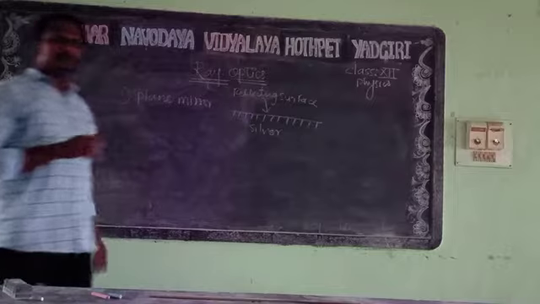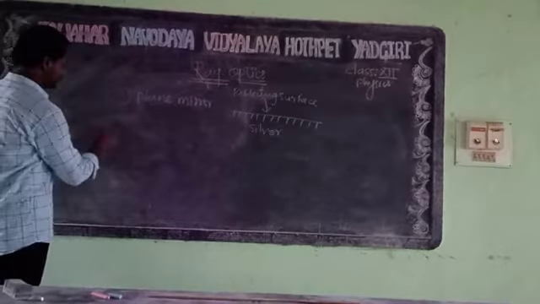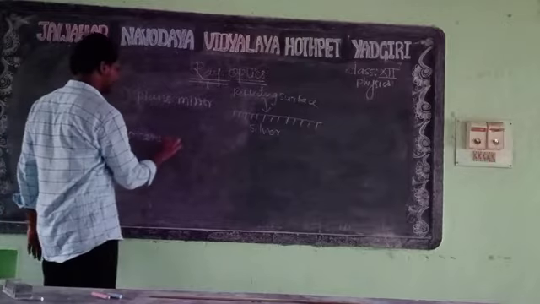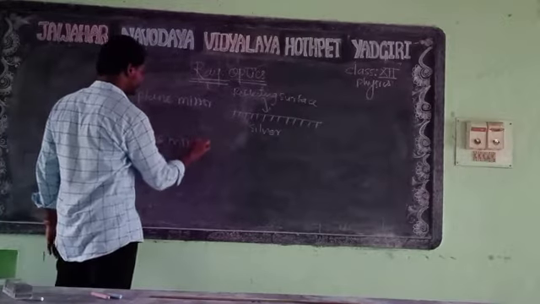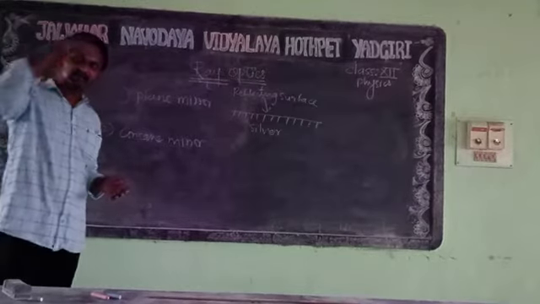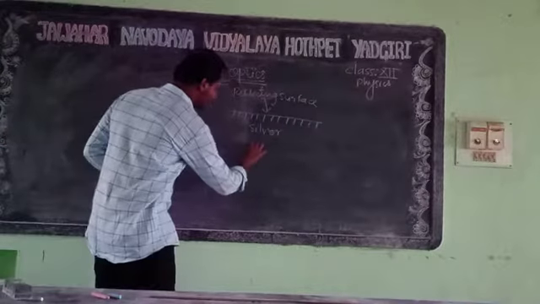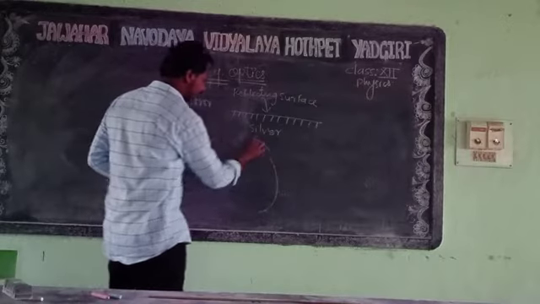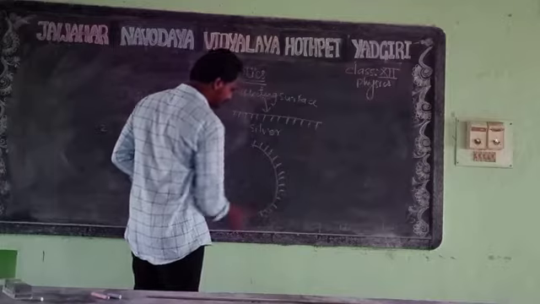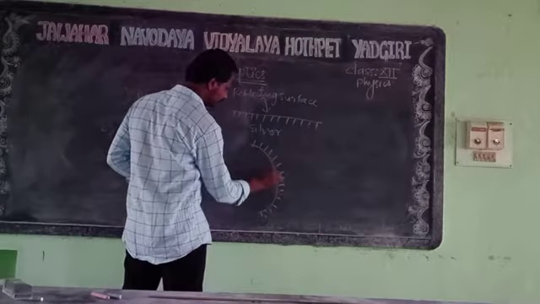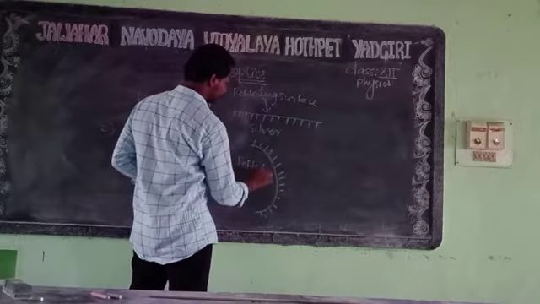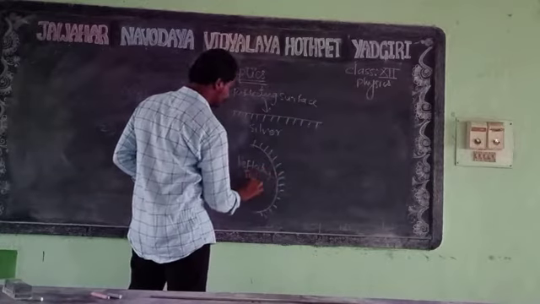Now the main part of the chapter is the concave mirror and convex mirror. As the name suggests, concave means it will be like a cave. Let's draw it like a half circle. One part will be polished, and this will be the reflecting surface.